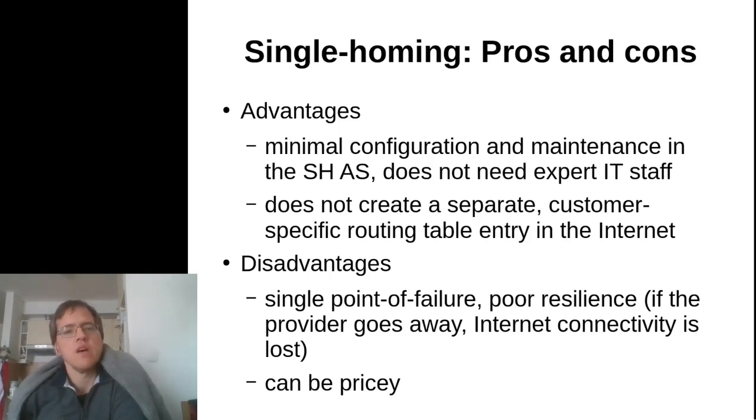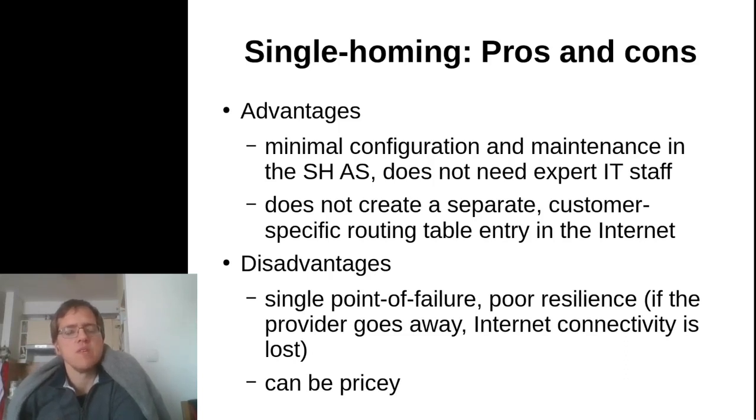The other nice property of single homing is that, because the customer's prefix is aggregatable into the provider's prefix, there usually does not arise a separate customer specific routing table entry in the internet. Again, multi-homing, which we are going to describe next, is something which is against this rule, and we are going to see the types of problems that this leads to.